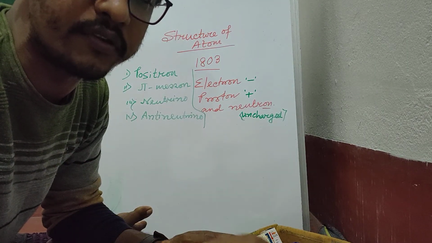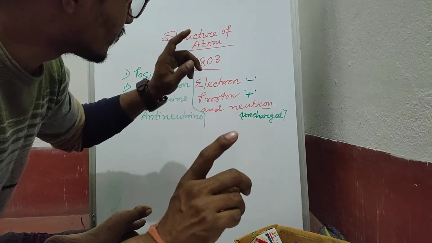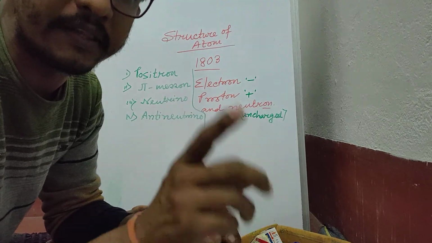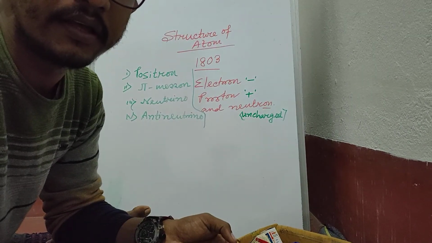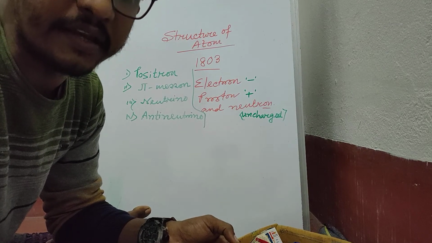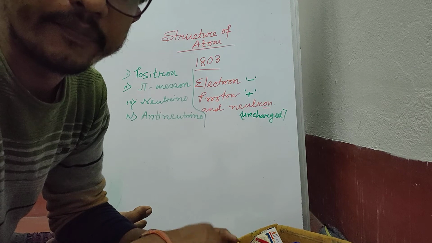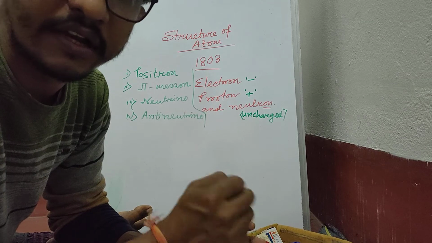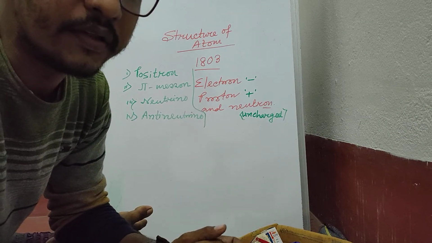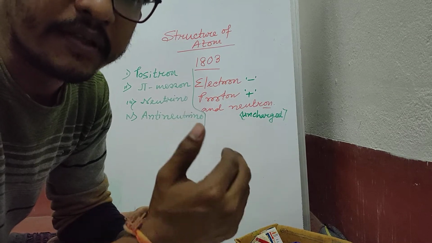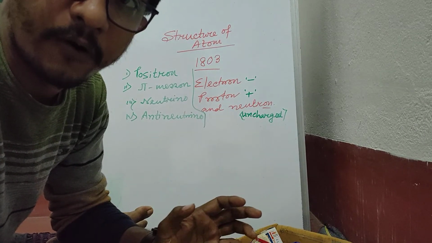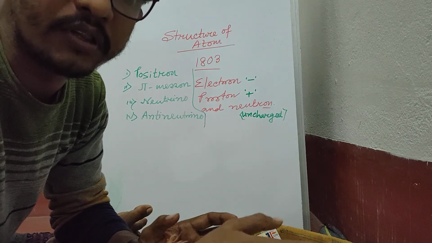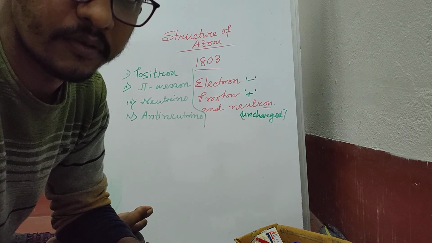Outside of the nucleus, that force completely vanishes, and the electrons are always moving around the nucleus in a certain circular pathway, known as the shell. Each individual electron is present in an individual shell according to its properties, velocity or radius. On the basis of some calculation, we can find out how many electrons are present in each shell of an atom, and that is known as the electronic configuration of that atom, along with the shell representation. Okay, thank you.